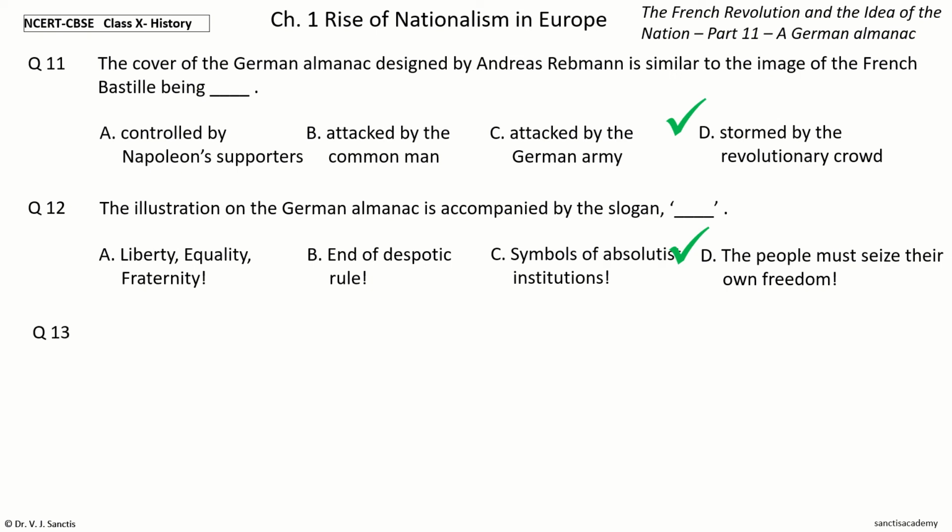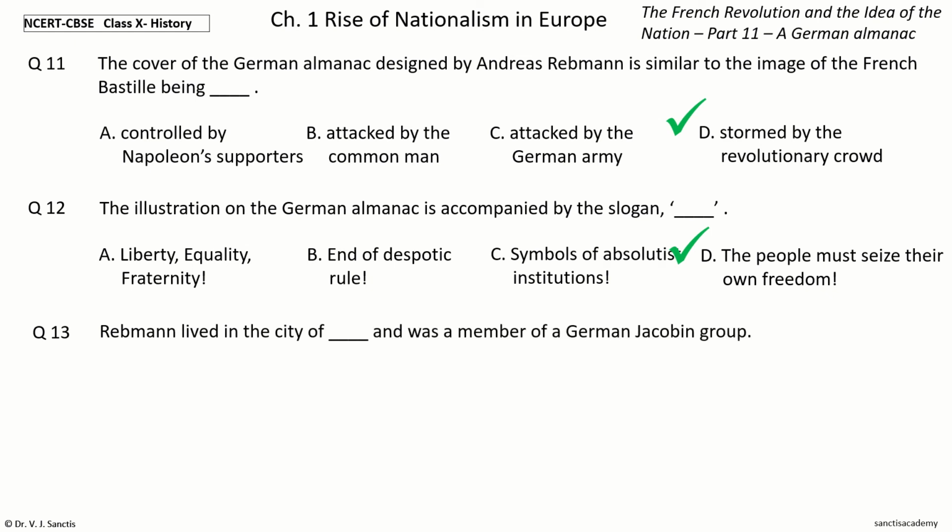Question 13. Rebmann lived in the city of dash and was a member of a German Jacobin group. The options are Brussels, Mainz, Milan, Warsaw. Your time to choose. And the answer is Mainz. So, Rebmann lived in the city of Mainz and was a member of a German Jacobin group.